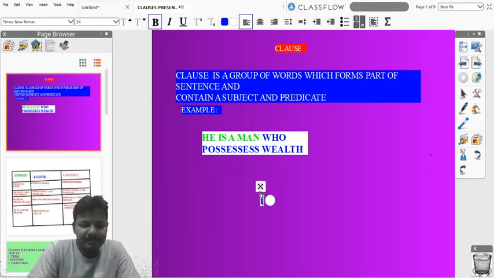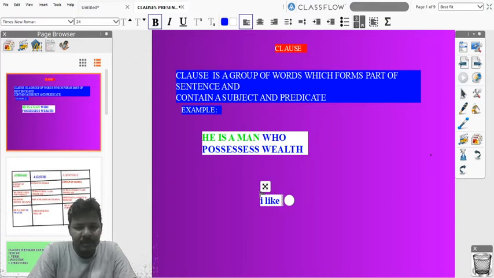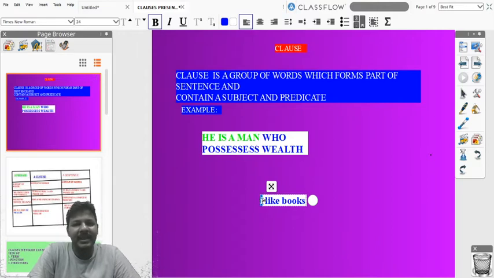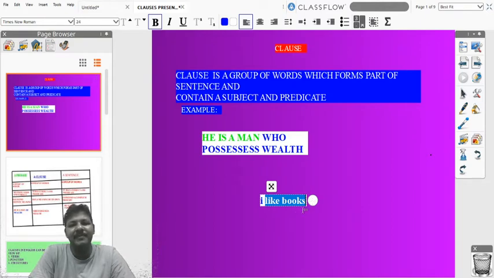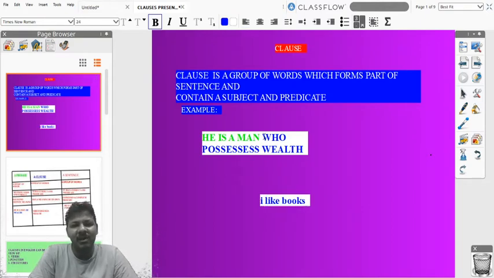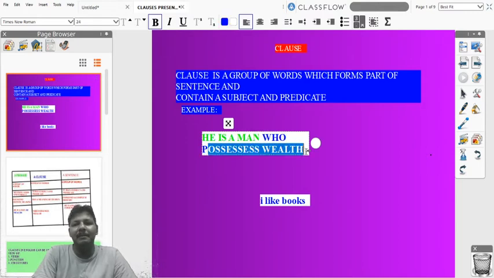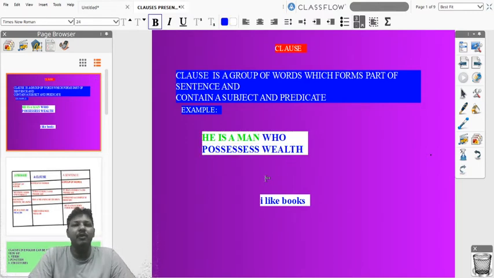For example, I like books. It is a sentence, and in this sentence I is the subject, and the remaining part, like books, is the predicate of this sentence, friends. Likewise, here in this clause, who is the subject of this clause, and the remaining part, possesses wealth, is the predicate of this clause, friends. I hope now you understand what is subject and predicate and what is a clause. So we will move to the next slide, friends.